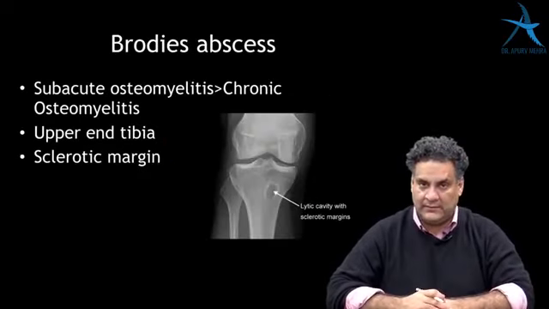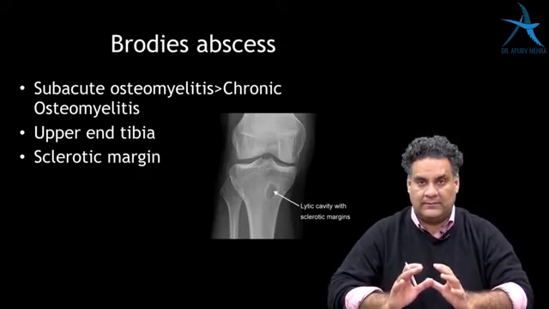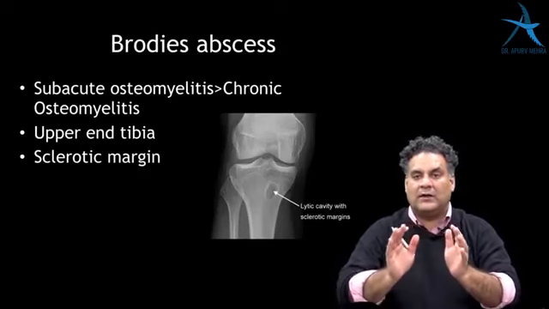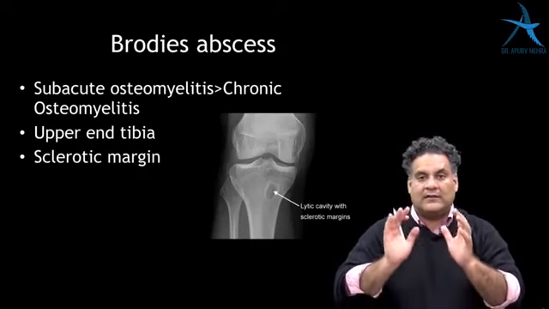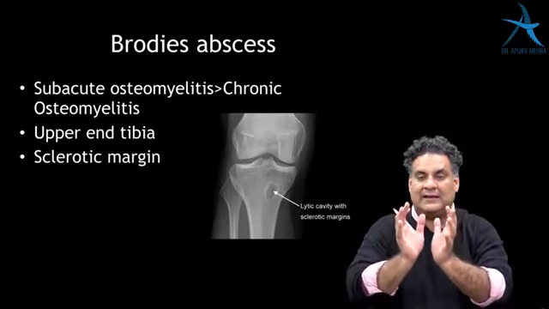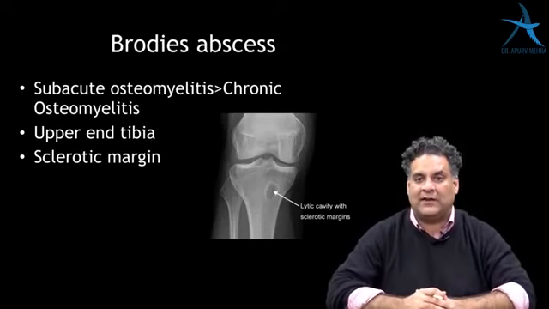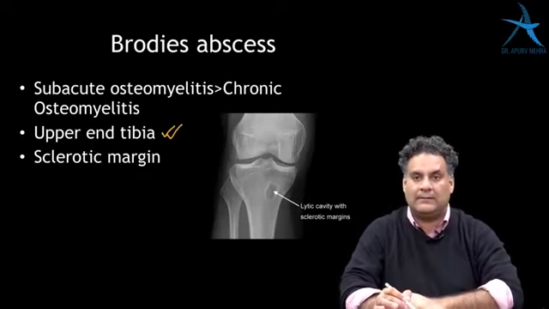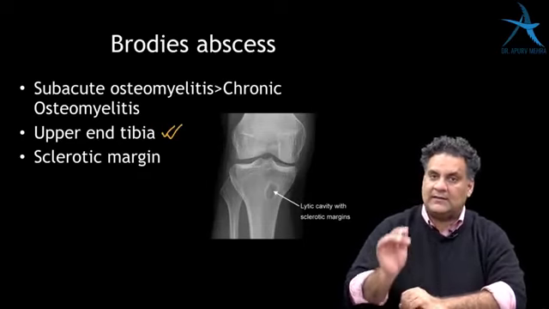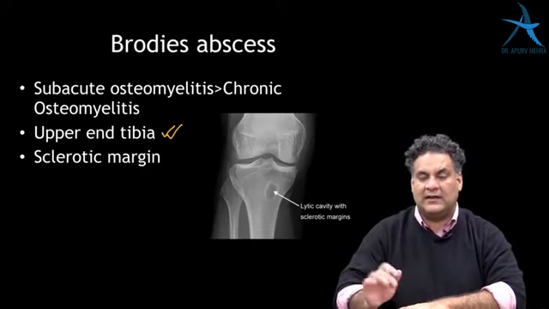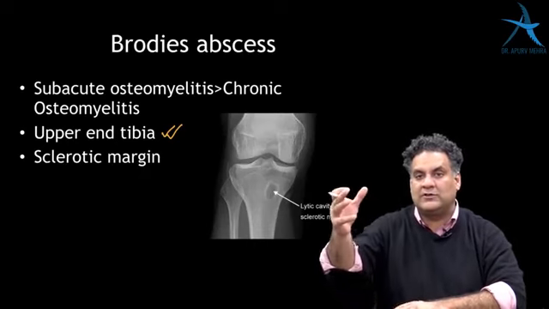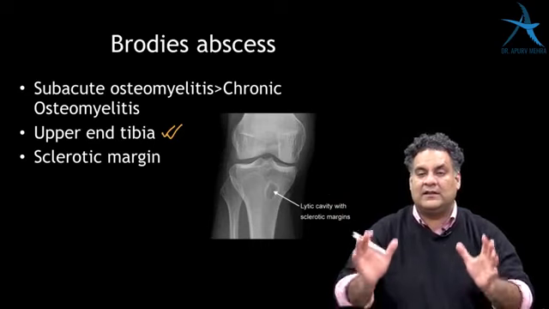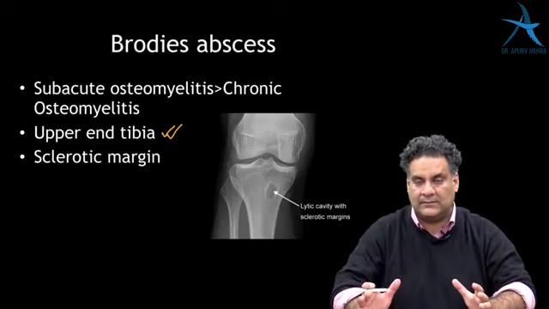Subacute osteomyelitis, Brodie's abscess, usually a slow grumbling infection, a lytic cavity with a sclerotic margin in the metaphysis, very common in the upper end of tibia or maybe lower end of tibia. And this is classical subacute osteomyelitis. If the subacute word is not there, then only you will choose chronic. But if the subacute word is there, it's a subacute osteomyelitis.